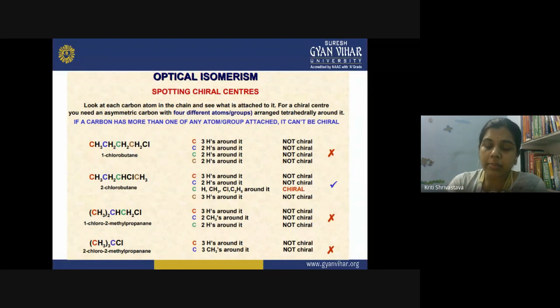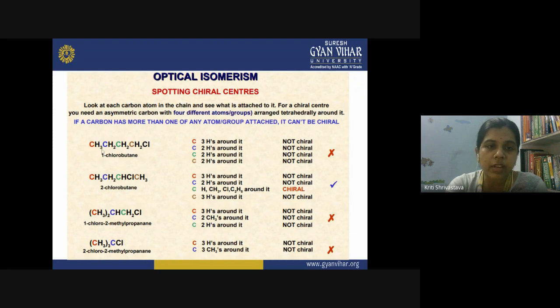So the first compound you can see here. If I look at all the carbon atoms, let us identify if any of these carbon atoms is chiral in nature. The first carbon, which is red here, contains three hydrogens around it, so it cannot be a chiral carbon. Then the second blue carbon has two hydrogens around it, so it is also not chiral. Then the third carbon again has two hydrogens, and the fourth carbon also contains two hydrogens.